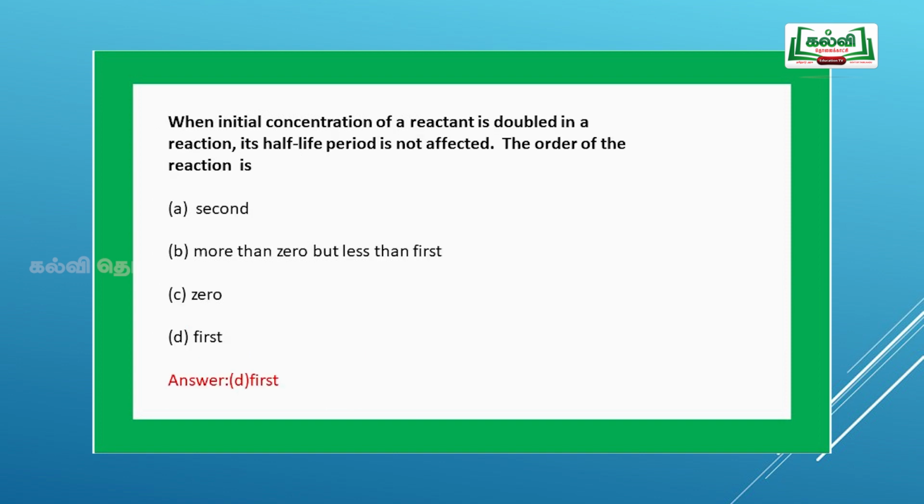Next question, when the initial concentration of the reactant is doubled in a reaction, its half-life period is not affected, then the order of the reaction is first order, because t half is equal to 0.693 by K. For a first order reaction, it is independent of the initial concentration of the reactant. Hence option D, first order, is the correct answer.